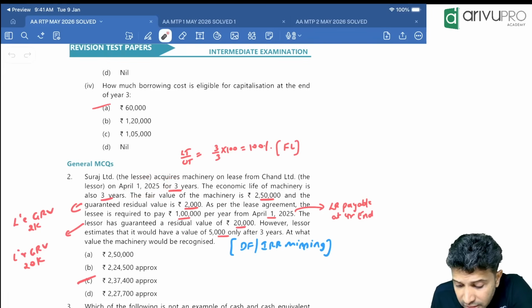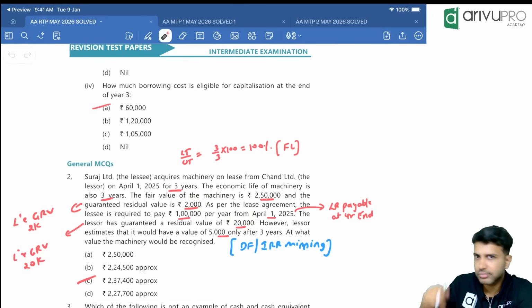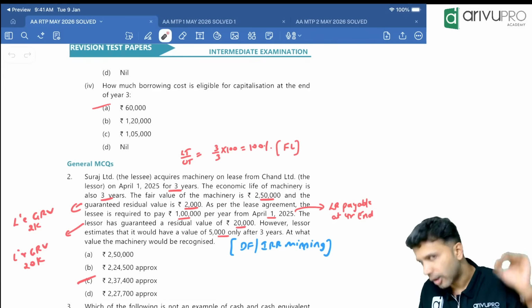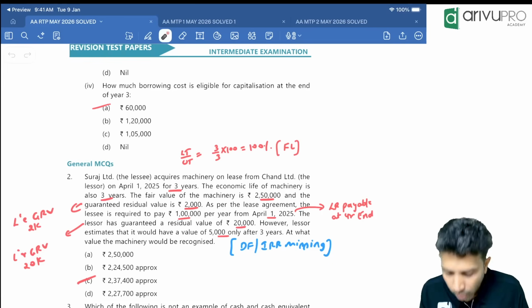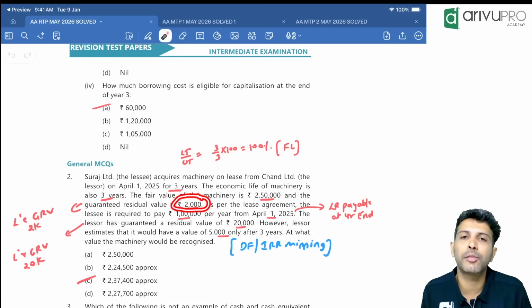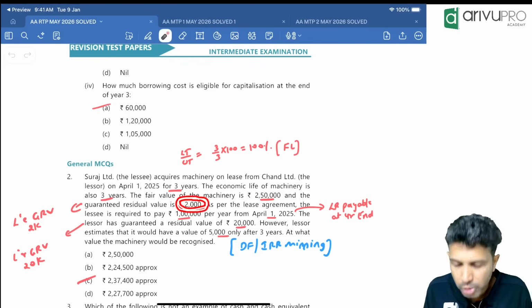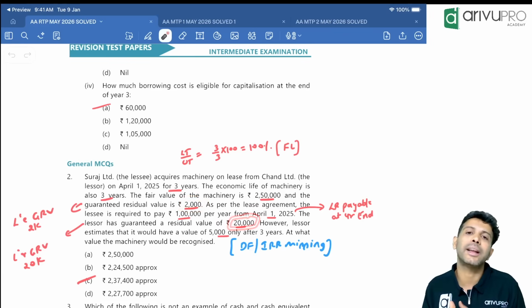Okay. Lessor has a guaranteed residual value of 20,000. Hey, this is confusion. No? Here they told guaranteed residual value 2,000. Here GRV is 20,000. What does that mean? Sir, it's possible that lessee and lessor can have different guaranteed residual values. Once again, it is possible that the lessee and the lessor can have different GRVs. And how much GRV lessee gave to the lessor? 2,000. So whenever you do lessee ka calculation, you will take GRV to be 2,000. Whenever you do lessor ka calculation, you will take GRV 20,000. Why, sir? Because lessor ka GRV is 20,000.